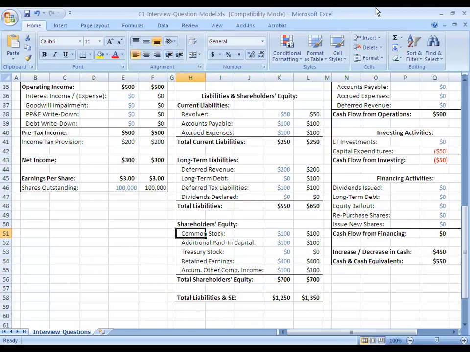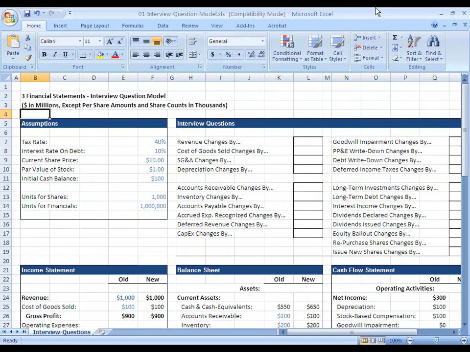And this could be preferred stock, this could be common stock as in the example we looked at, this could be a different type of debt. But that's basically what's happening whenever you have a bailout like this. So that's a quick overview of how both equity and debt bailouts work in the context of accounting and the three financial statements. Whenever you get a question like this in an interview, the first thing you want to ask is, what type of bailout is it? Is it debt, preferred stock, some other type of security? Is it an equity infusion, just giving the company cash? Figure out what type of bailout it is, and then figure out the specifics.